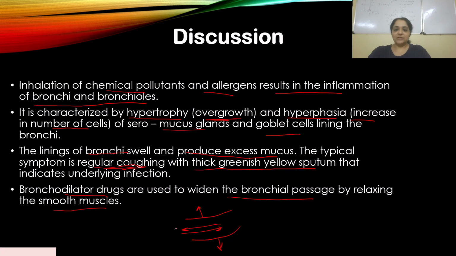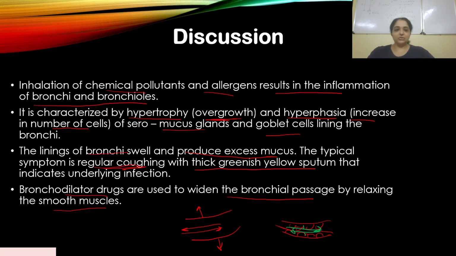Air can move in and out a little better than when there was swelling. If there is swelling, there will be sputum, excess mucus, and blockage, so air cannot move in and out as easily because it is getting obstructed. All right, so this is the treatment for that.